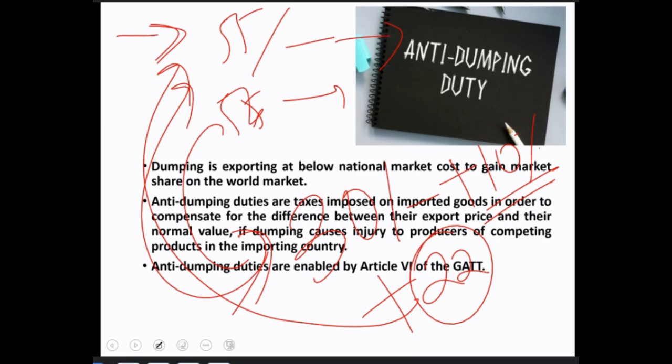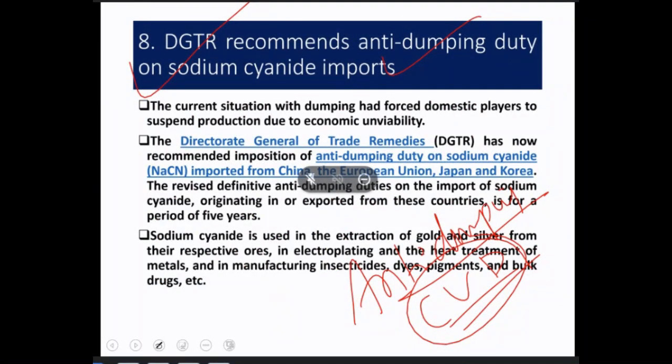Now this duty cannot be imposed on every single product. There's a proper protocol, and it is always recommended by the DGTR, the Directorate General of Trade Remedies.